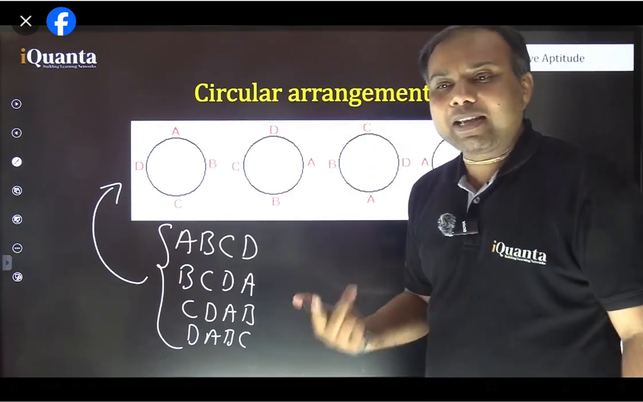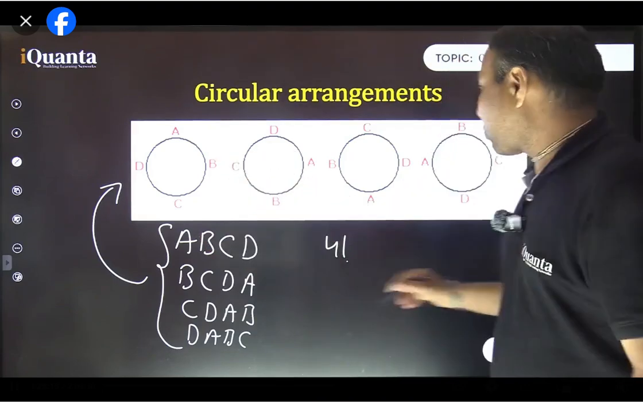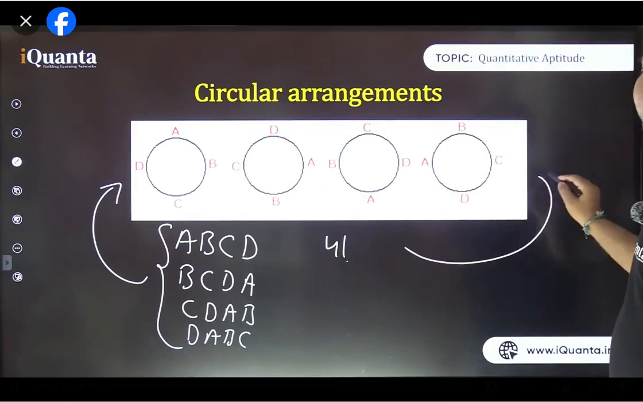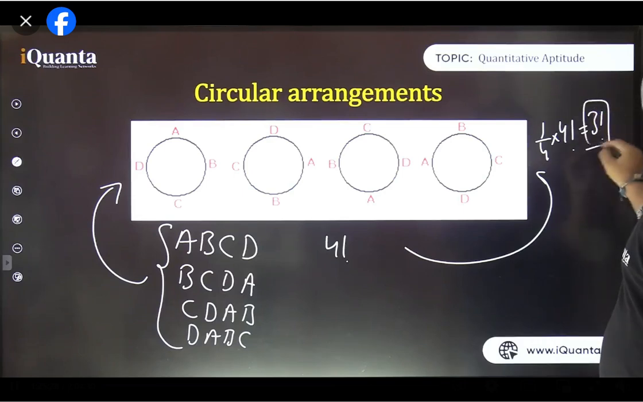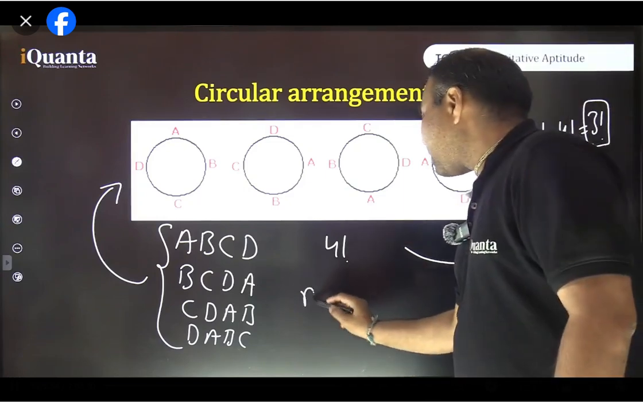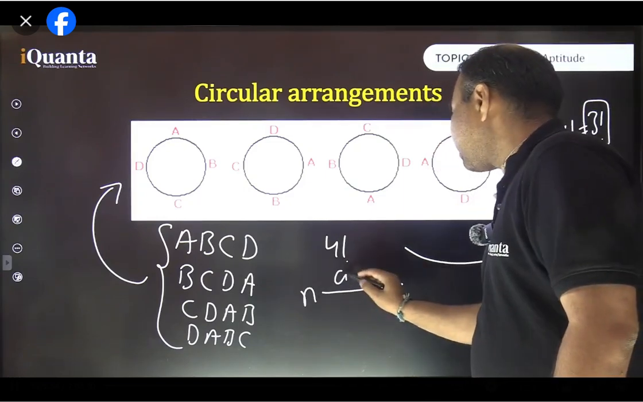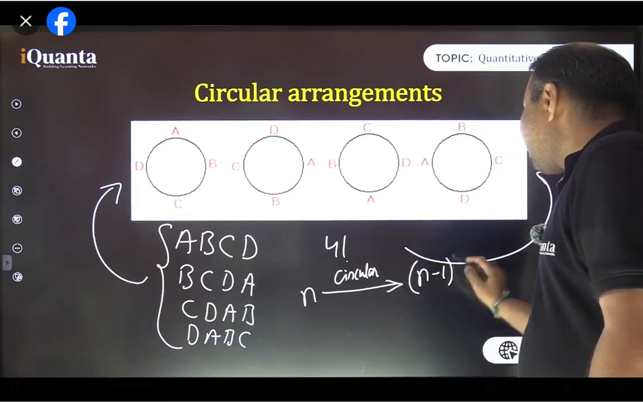Linear arrangement में total how many cases were there for four persons A, B, C, D? It was 4 factorial. But while moving to circular arrangement, it is going to become 1/4 of that. So 1/4 of 4 factorial, or basically 3 factorial. Fine. So in general, the result is that when n persons are to be arranged in circular order, the number of arrangements is going to be n minus 1 factorial.